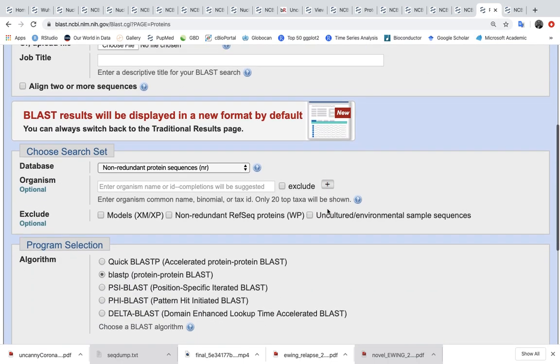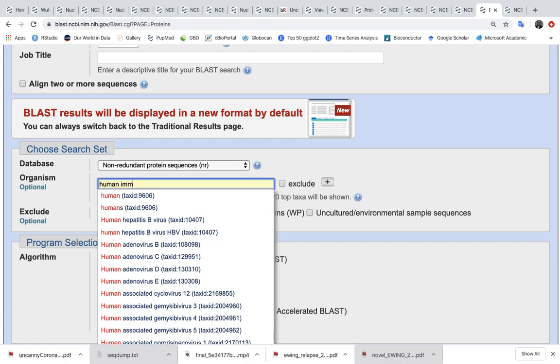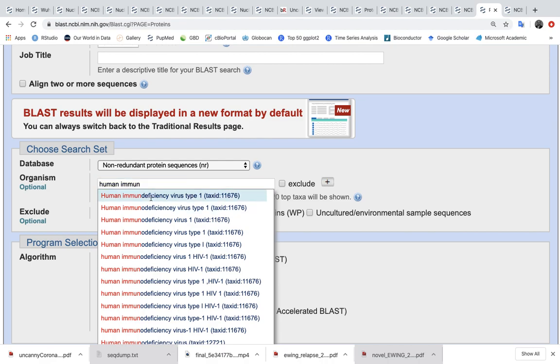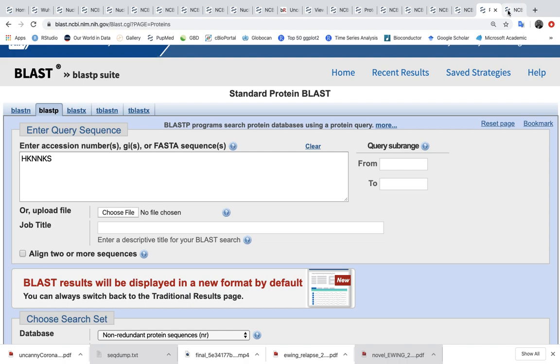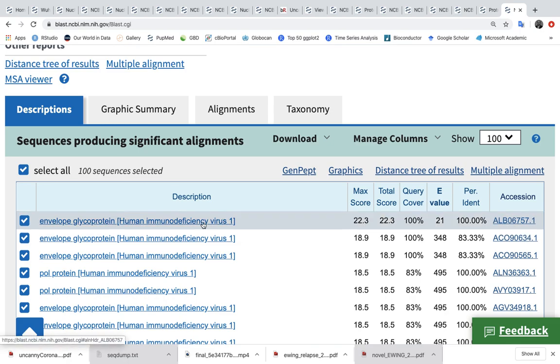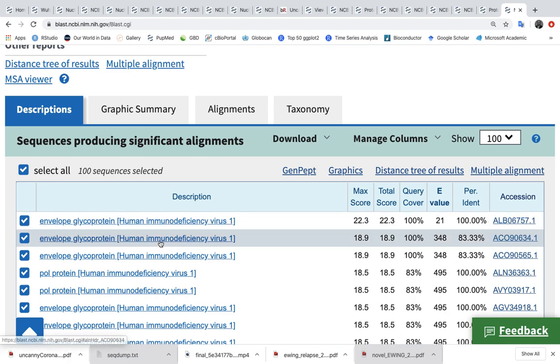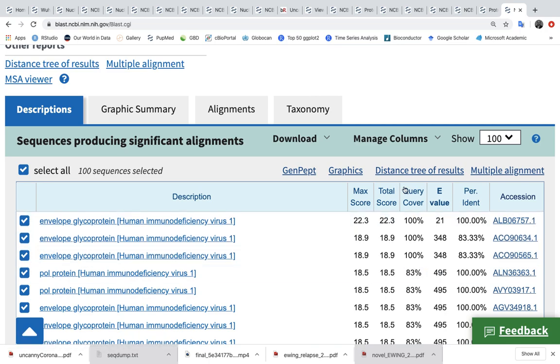They specified an organism called human immunodeficiency virus type 1, and then they found the code in the HIV virus and the other codes in the HIV virus, but this is all with very high e-values.